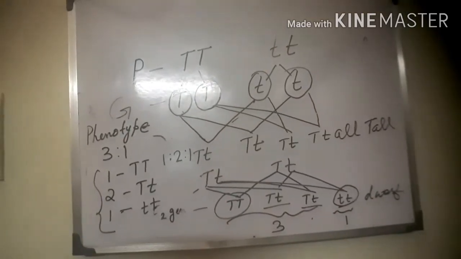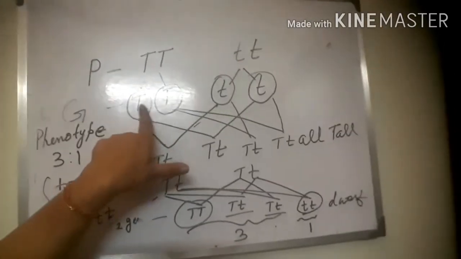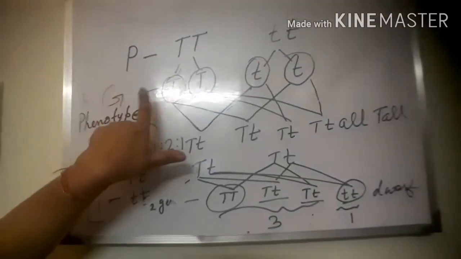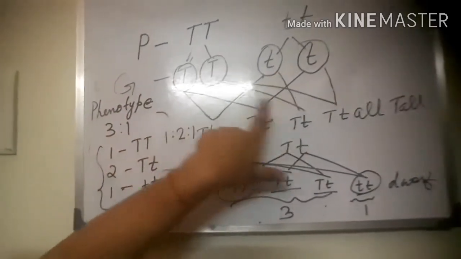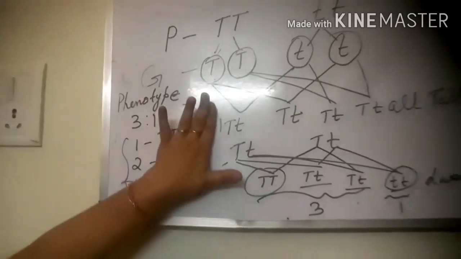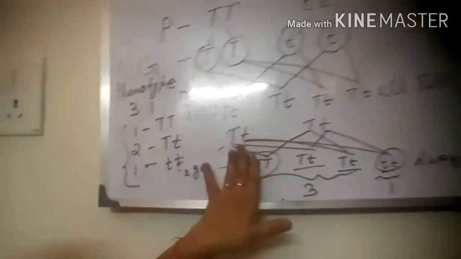This is the first generation. Capital TT parents, we are crossing them here, and we get the F1 generation. This is the F1 generation, all tall. Then self-pollination.